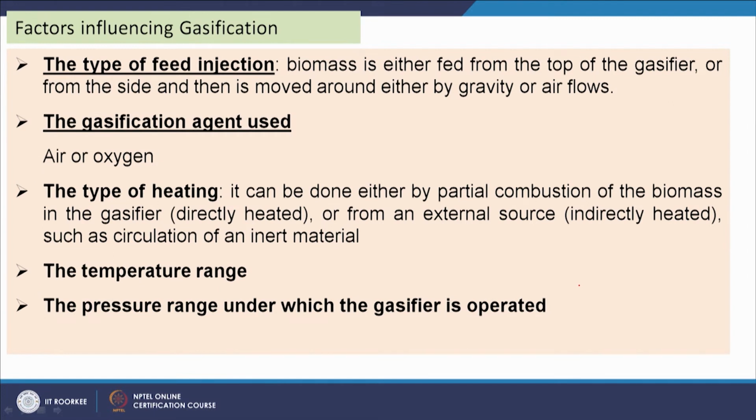Now, factors which influence the gasification, that we will discuss. The type of feed injection, what type of feed we are using, will influence the syngas production. The gasification agent used, whether we are using air or oxygen. Type of heating, it can be done either by partial combustion of the biomass in the gasifier, that is direct heating, or from an external source, indirect heating, such as circulation of an inert material. The temperature range also influences the performance of the process. The pressure range under which the gasifier is operated is also important for the performance of the gasifier.